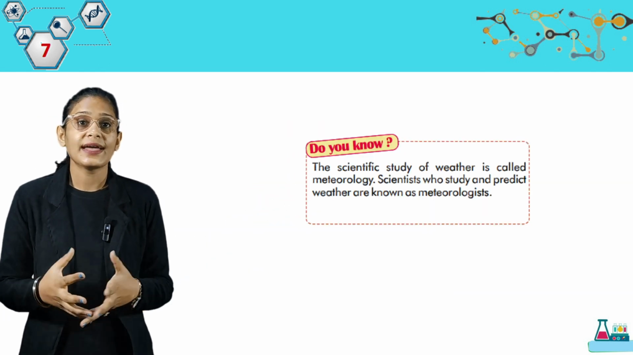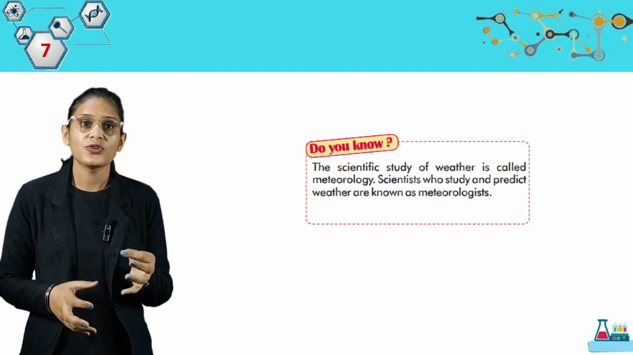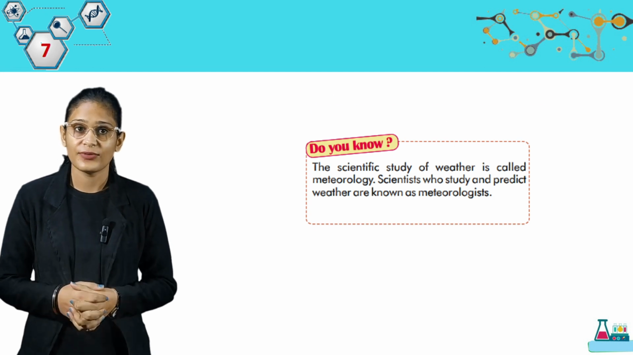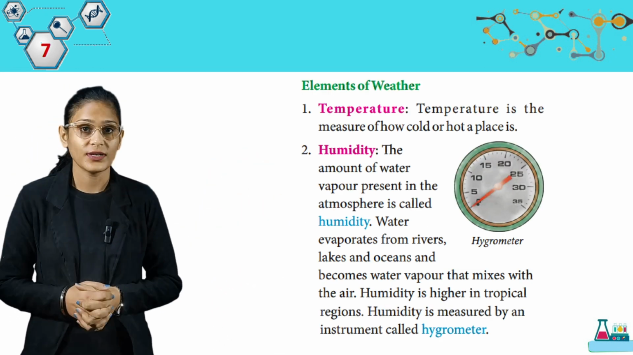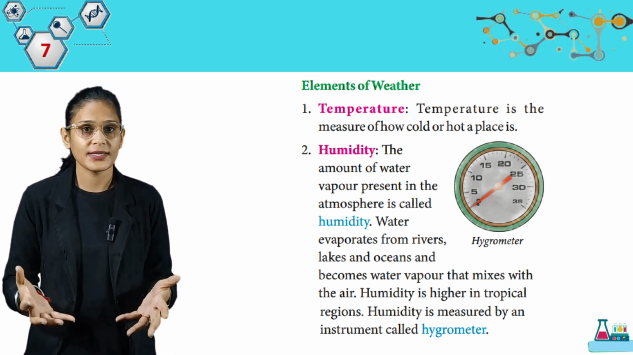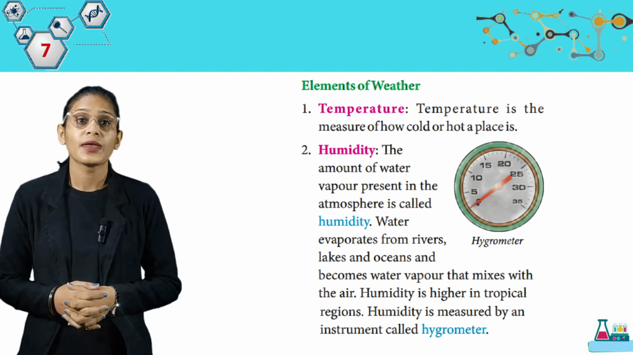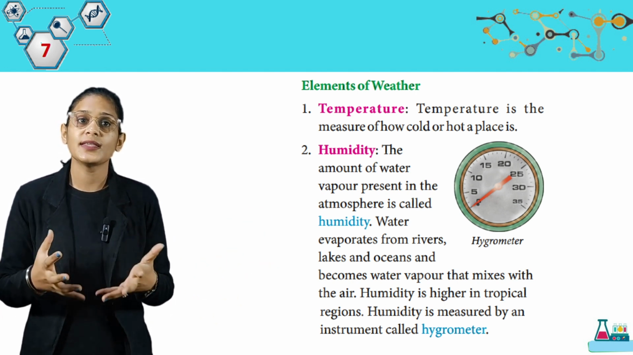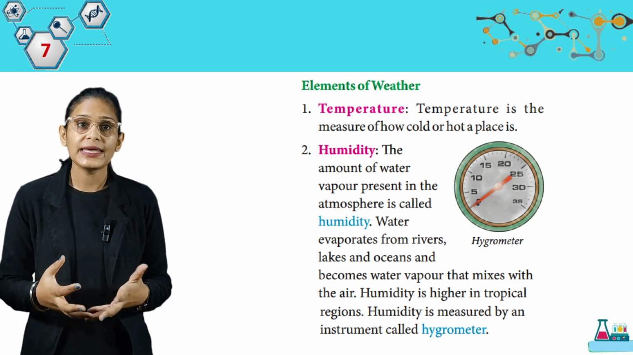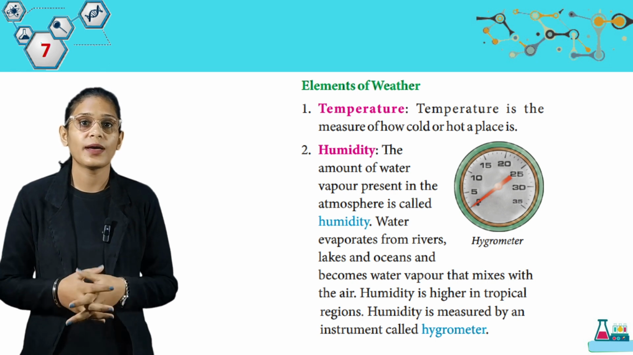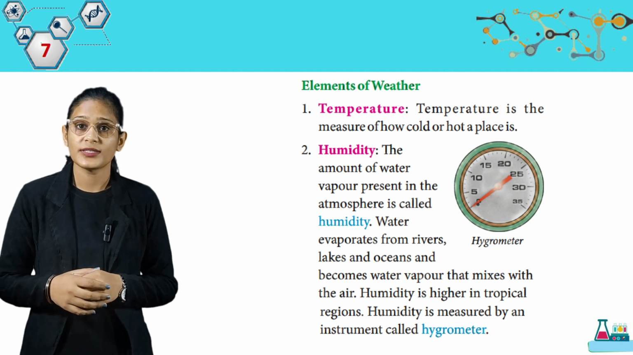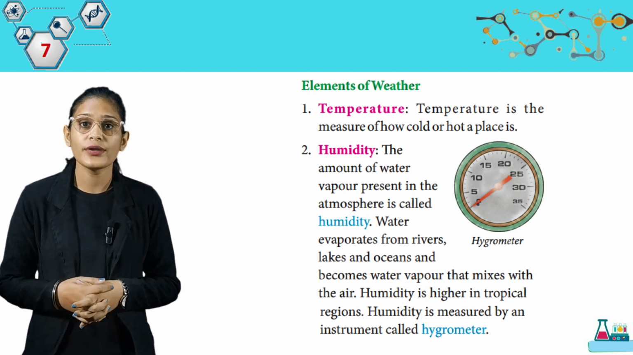Do you know? The scientific study of weather is called meteorology. Scientists who study and predict weather are known as meteorologists. Here we have elements of weather. First, temperature. Temperature is the measure of how cold or hot a place is. Second, humidity. The amount of water vapor present in the atmosphere is called humidity. Water evaporates from rivers, lakes and oceans and becomes water vapor that mixes with the air. Humidity is higher in tropical regions. Humidity is measured by an instrument called hygrometer.